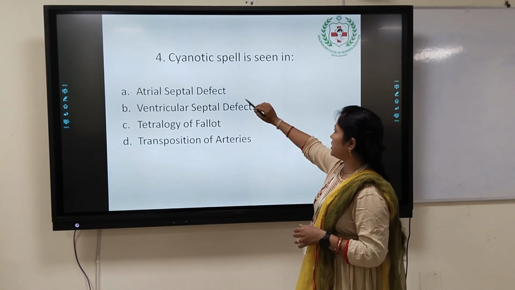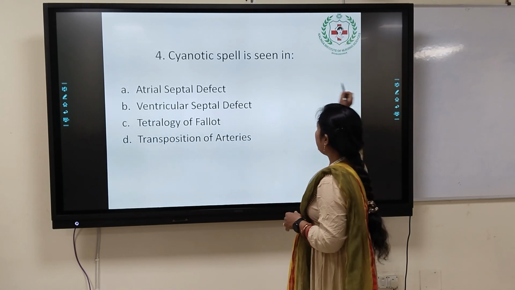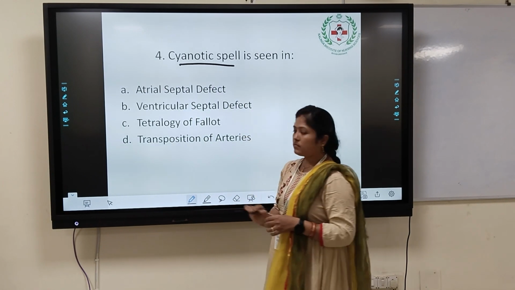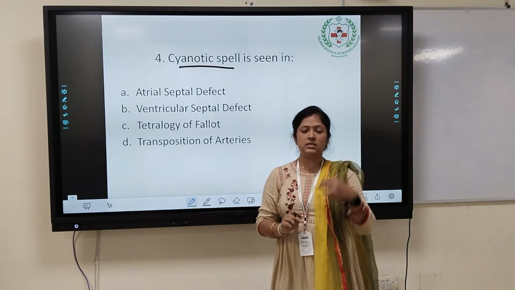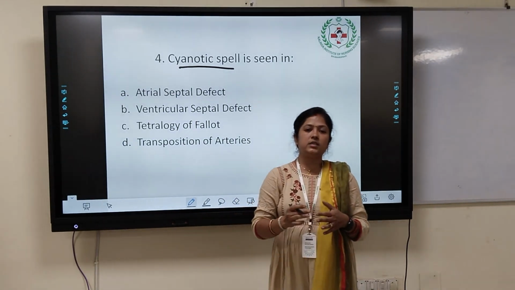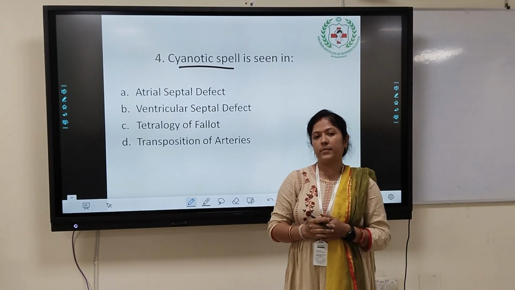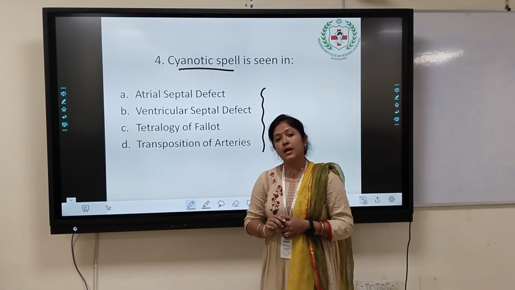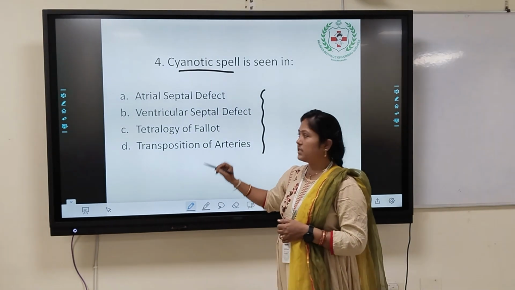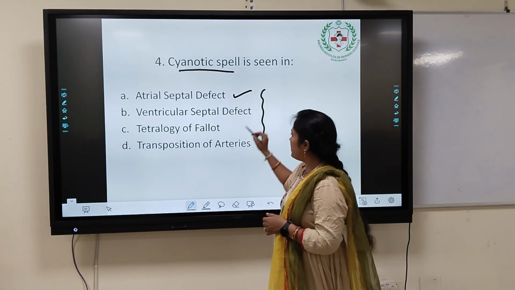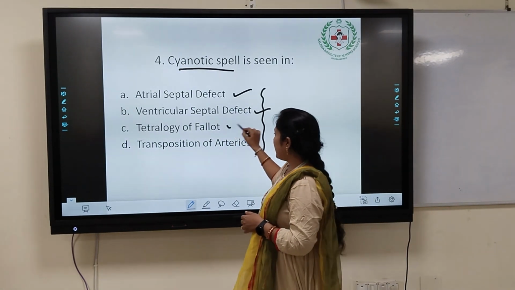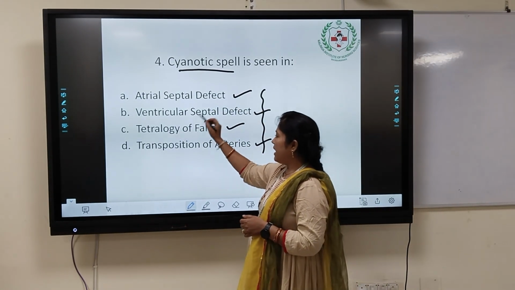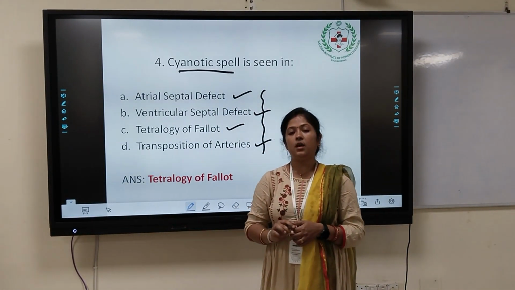So we can go to the next question. Cyanotic spell is seen in. The question is asking about the cyanotic spell. First of all, we will know what the cyanotic spell is. It is the bluish discoloration of the skin and mucous membrane. The question is asking you about one of the congenital heart disorders. There are four options: atrial septal defect, ventricular septal defect, tetralogy of Fallot, and transposition of arteries. Here our answer will be tetralogy of Fallot.